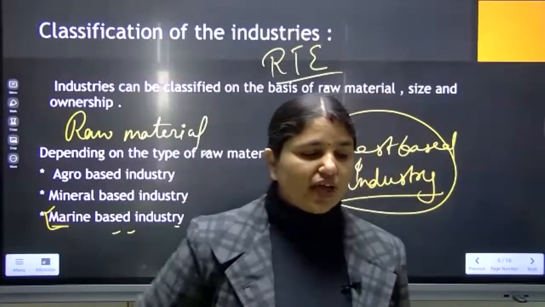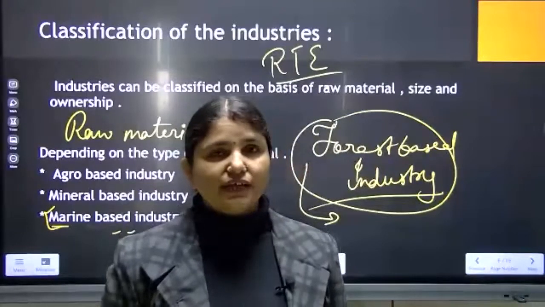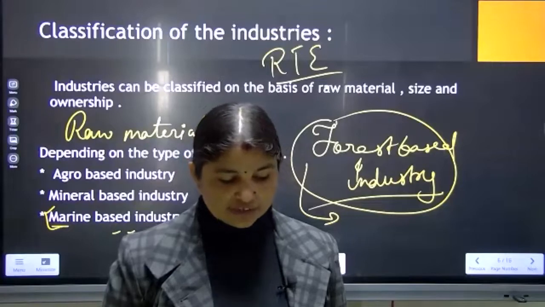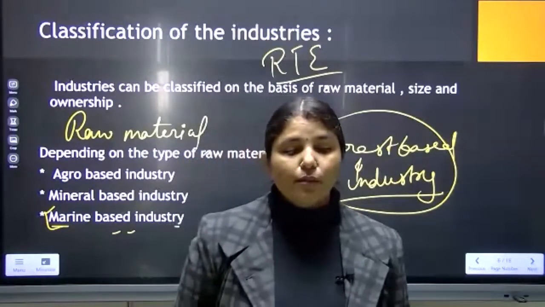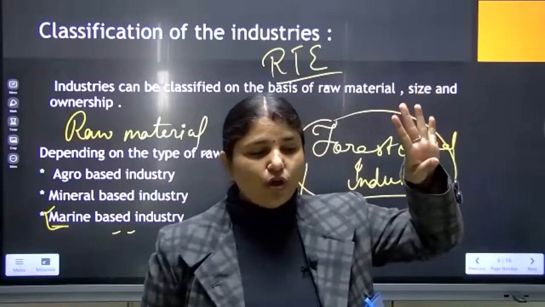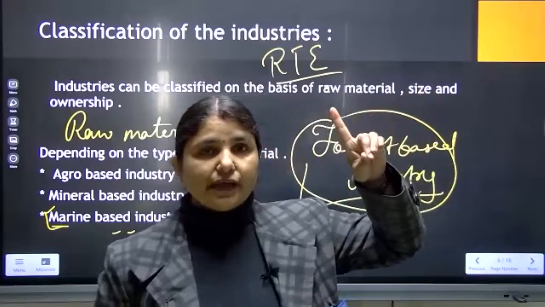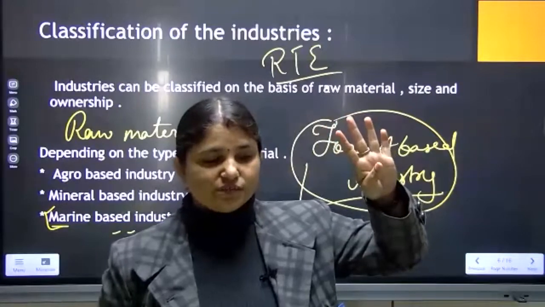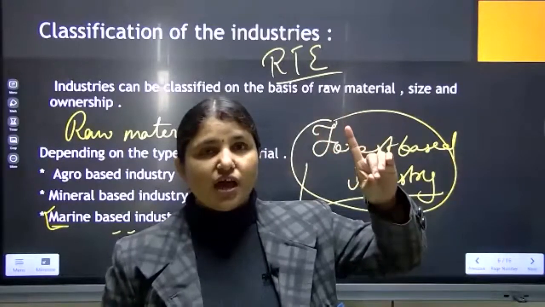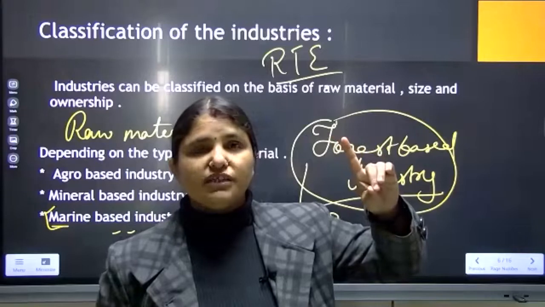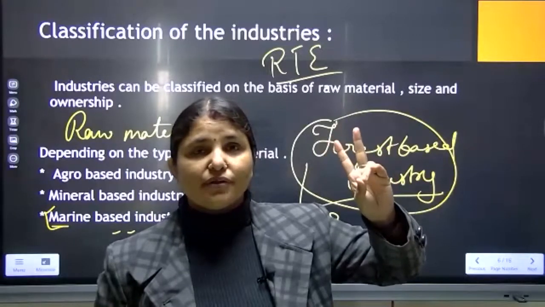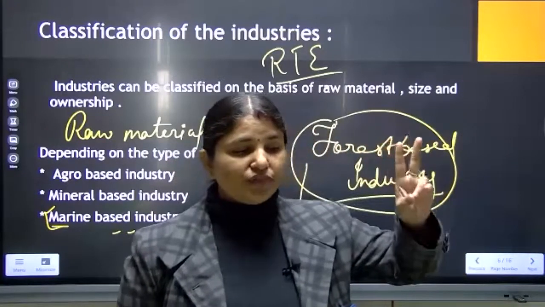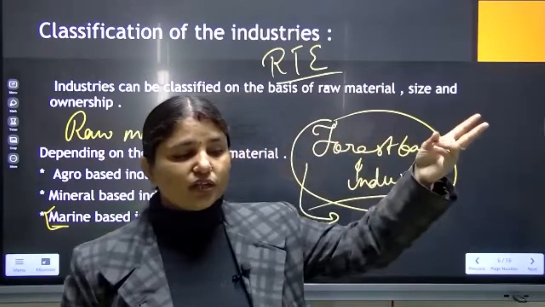So if anyone asks you in how many parts we can classify the raw material based industries, we can say raw material industries we can classify into four parts: agro-based, marine-based, mineral-based and forest-based. Agro-based industries make products by using plant and animal products. Mineral-based industries extract the minerals, purify that mineral and supply it to other industries.